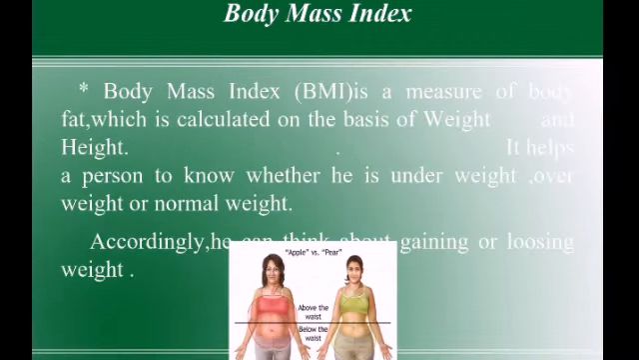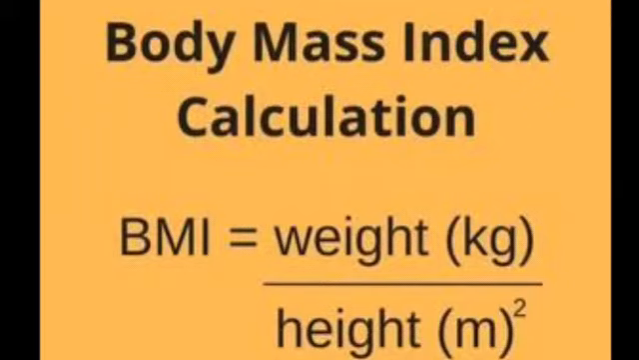Body mass index. Body mass index, BMI, is a measure of body fat which is calculated on the basis of weight and height. It helps a person to know whether he is underweight, overweight or normal weight. Accordingly, he can think about gaining or losing weight. This is the formula of body mass index, how you will calculate your BMI. It's weight in kilograms and height in meters.